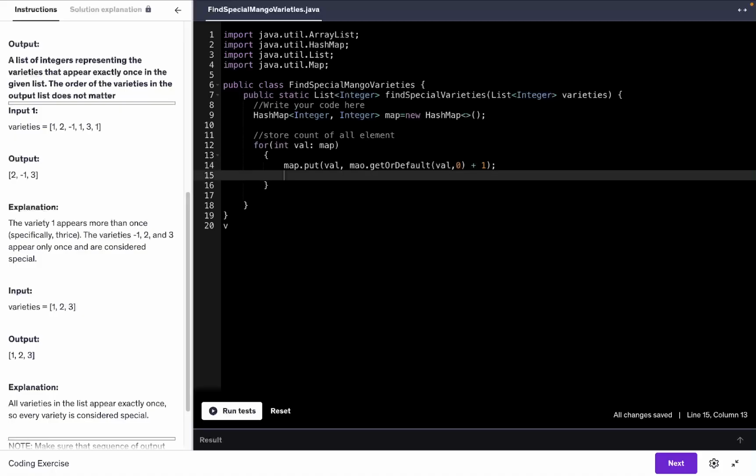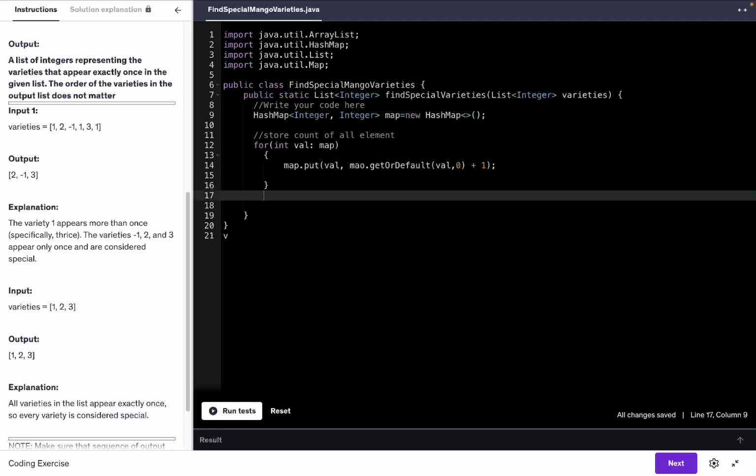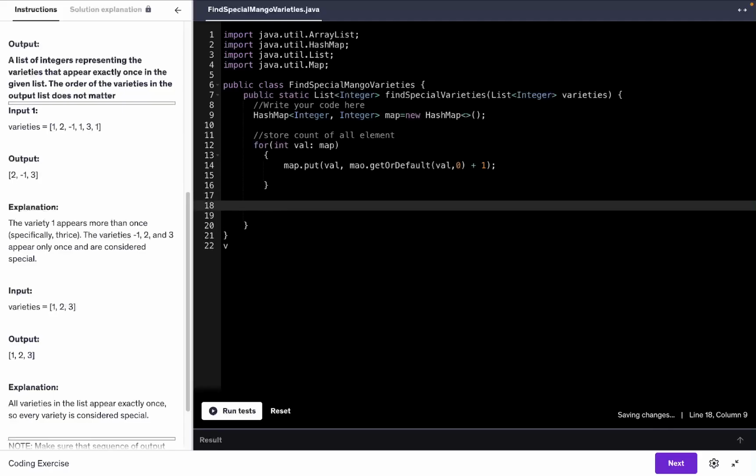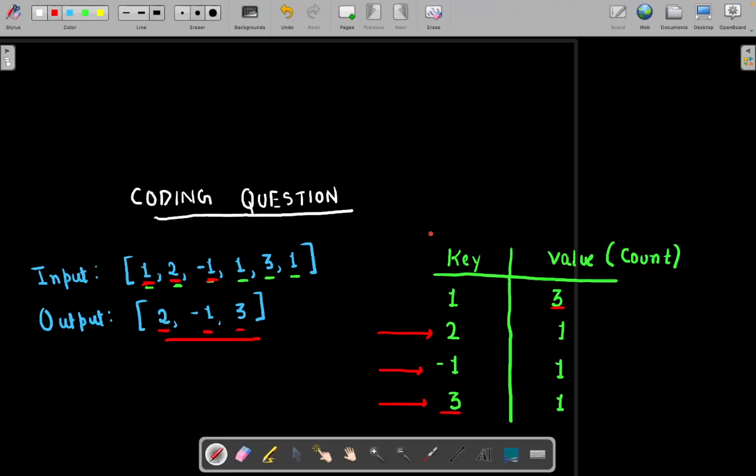As I said, you can write it simply as well, but I am just doing it to save time. Now it means we are done with this part. We have created this map. Now we have the values.